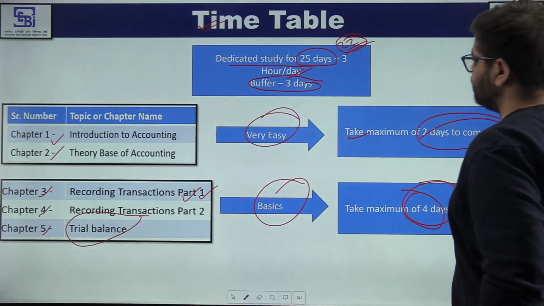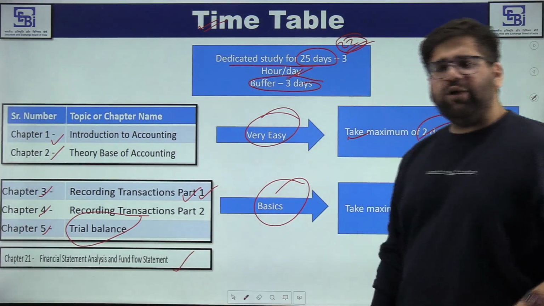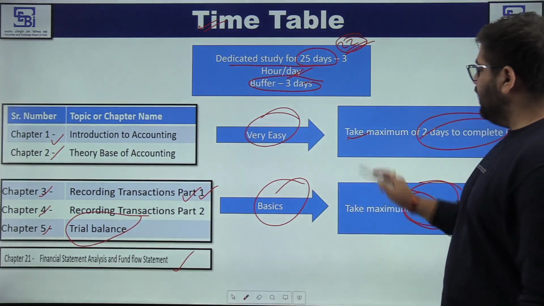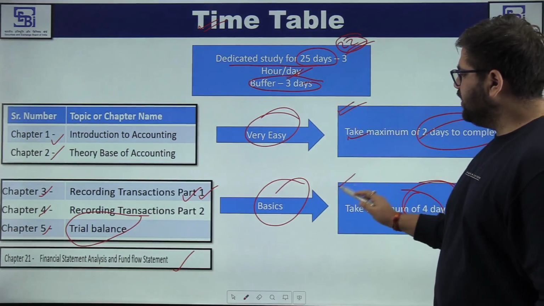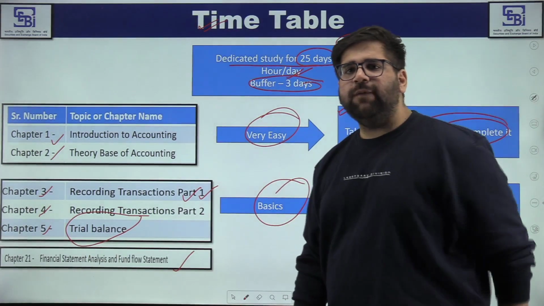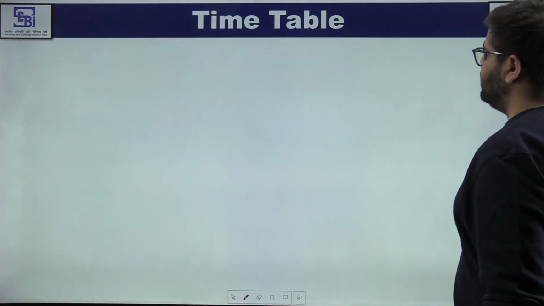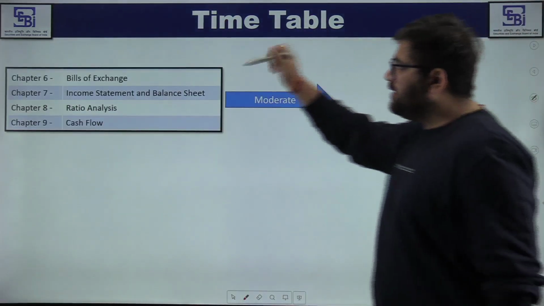Moving ahead, again I have told you, chapter 21 is a 1 hour read. You can finish it in this particular slot itself, or you can finish it in this particular slot as in time allowed you. Moving ahead, my friends, now we will understand chapter 6, 7 and 8.